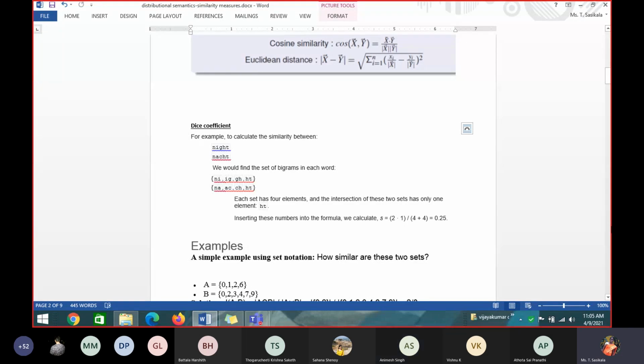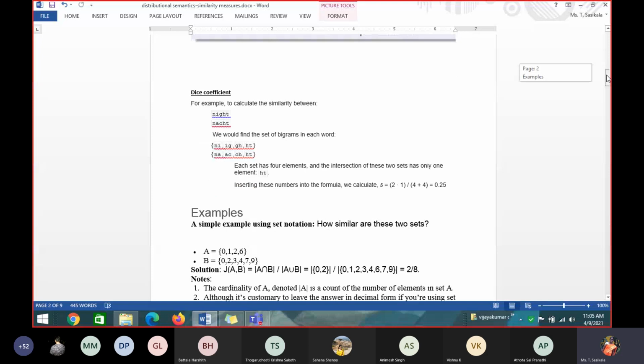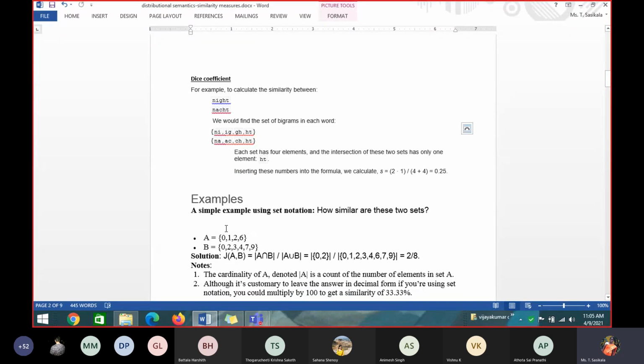First, when you are writing this, when they ask for 2 marks, you have to write A intersection B and A union B separately. Then J of A comma B is equal to A intersection B by A union B. A intersection B is common, which is 2, divided by the union, which is 1, 2, 3, 4, 5, 6, 7, 8. So 2 by 8, which is 1 by 4, which is 0.25. So the two sets are 25% similar. You have to execute step by step. By seeing, you know the answer.